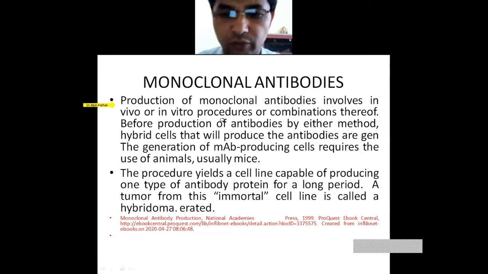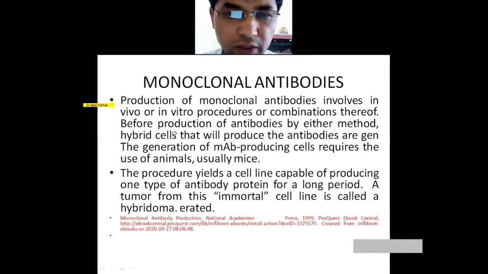We can produce them naturally in vivo, as well as in vitro. Mostly in vitro conditions are used, so that animals are not sacrificed.